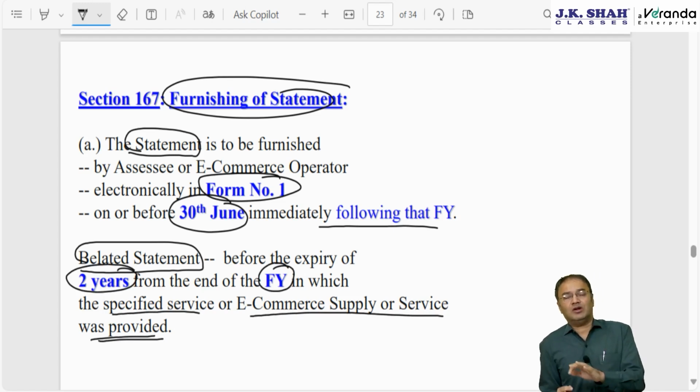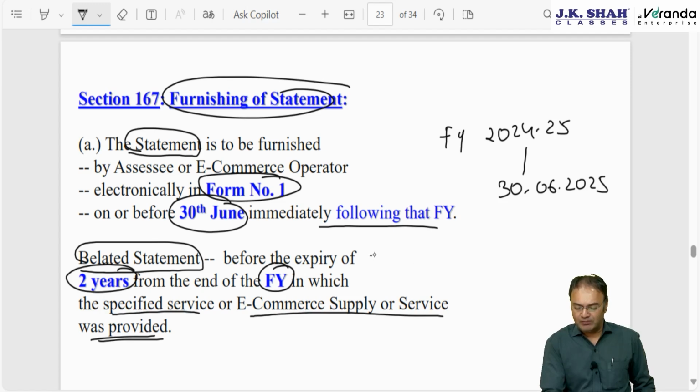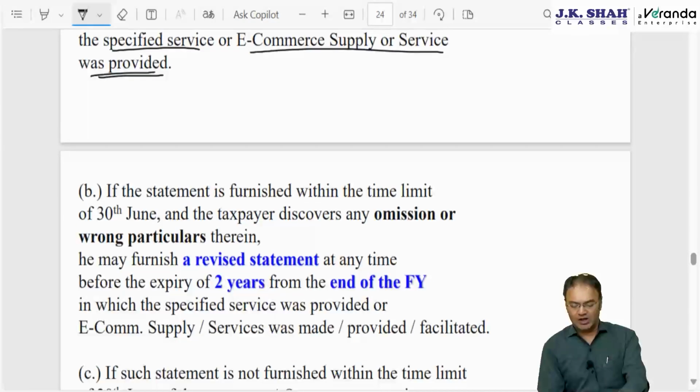If not furnished by 30th June, then 2 years are available from the end of the financial year in which the services were provided. For financial year 24-25, the normal time limit is 30th June 2025. Instead of 30th June 2025, belatedly it can be furnished up to 31st March 2027. That is 2 years from the end of financial year 24-25.